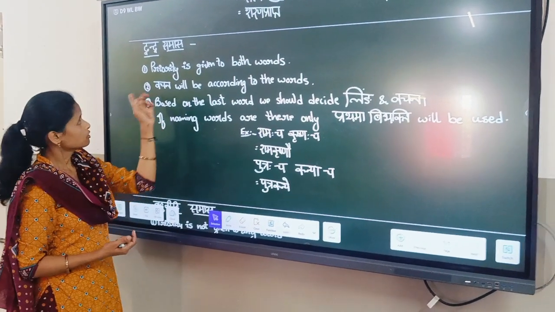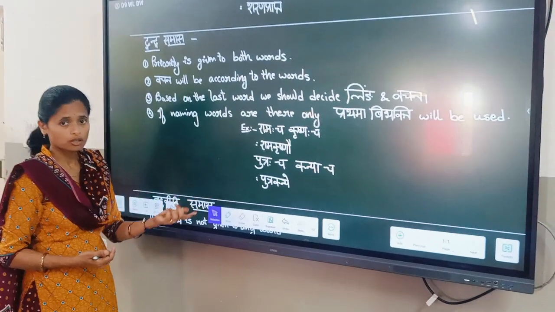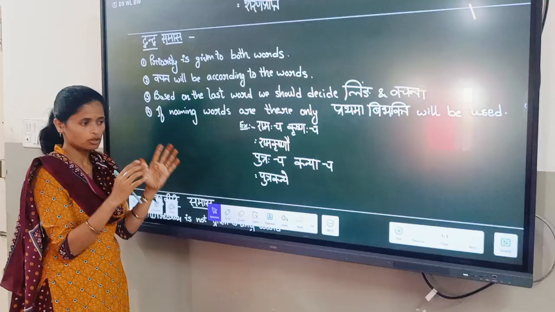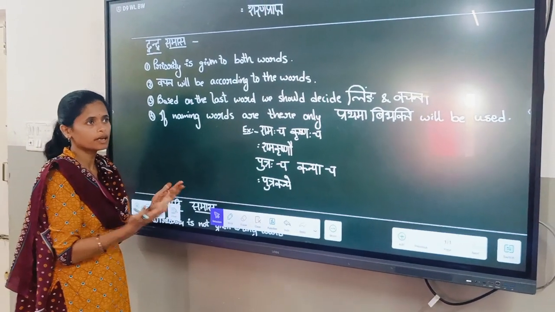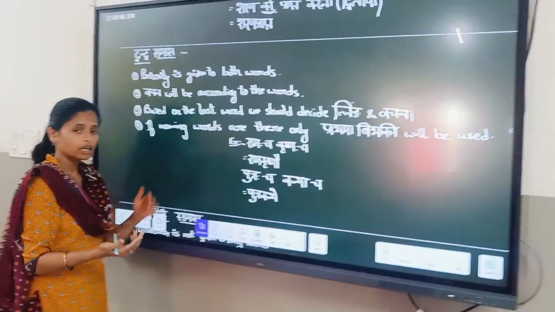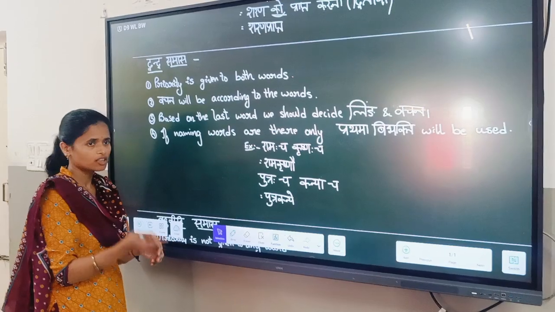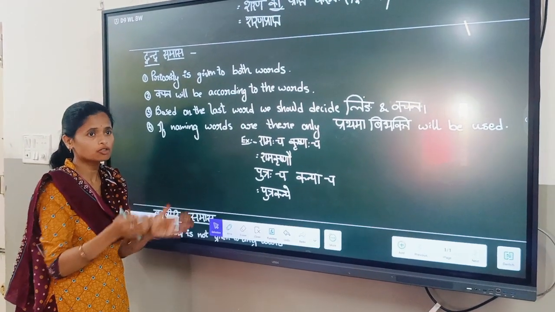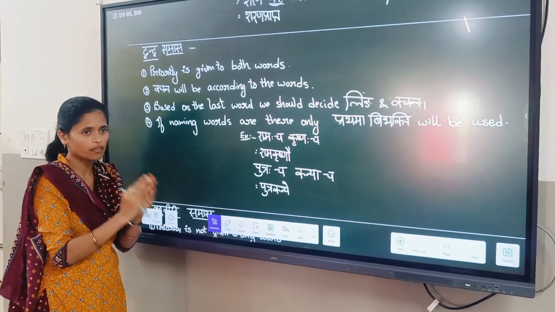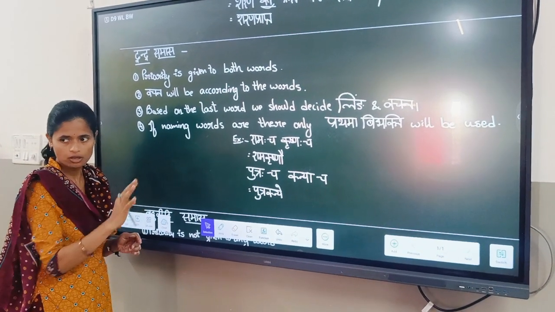Next, vachan will be according to the words. If two words are given, then vachan will also be dvivachan, dual form. If 3 or 4 are there, then bahuvachan will come. Singular will not be given because we are joining 2 words. Definitely dual and plural form will be given by the question.